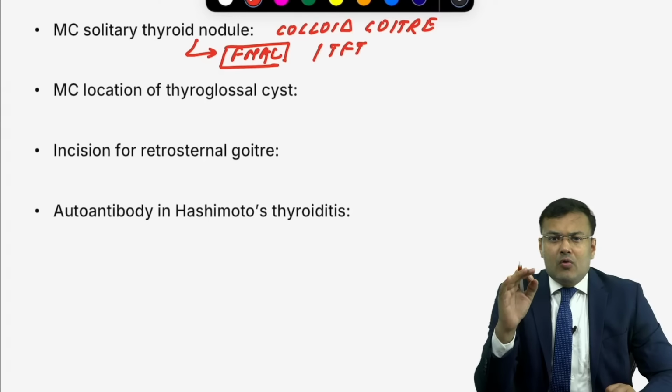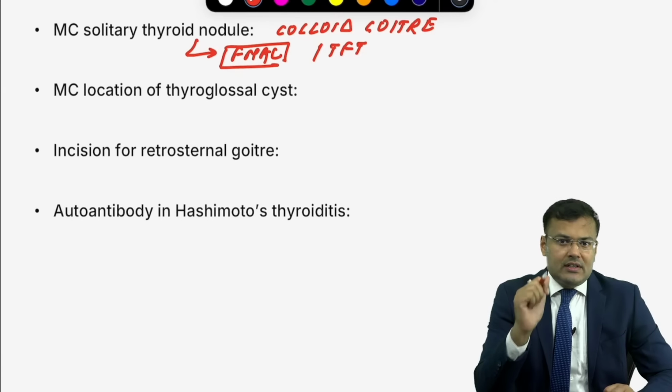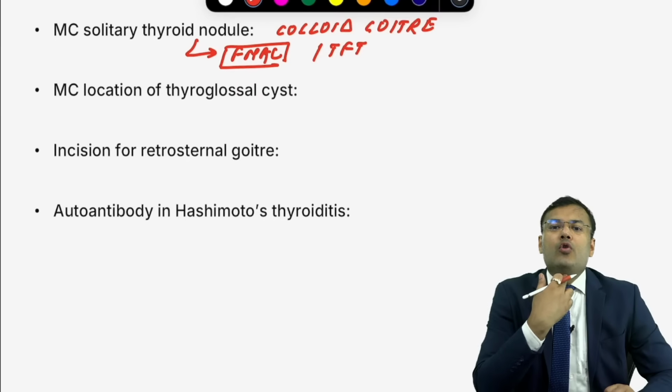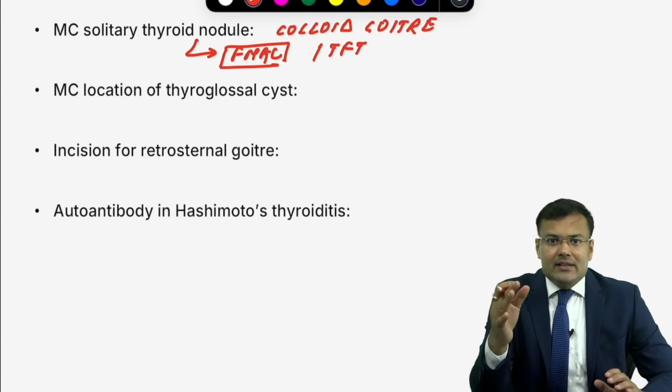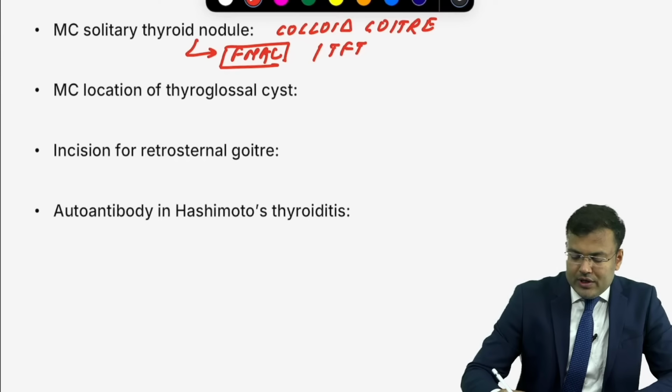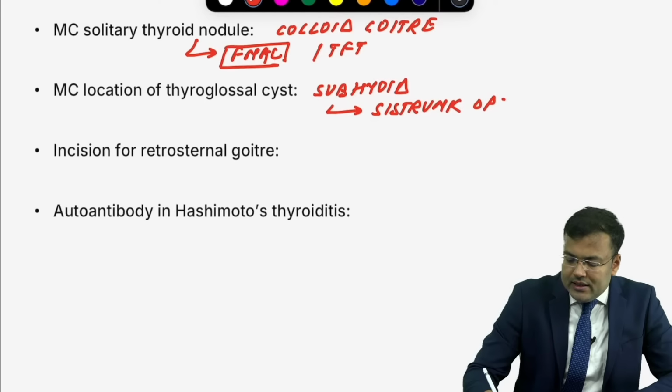Next question. What is the most common location of thyroglossal cyst? What is the presentation in thyroglossal cyst? Tell me. Midline swelling, located in the upper part of the neck. It moves with deglutition and moves up on protrusion of tongue. What is the treatment of choice? Sistrunk operation. Most common location, you know, subhyoid. Treatment of choice, Sistrunk operation.